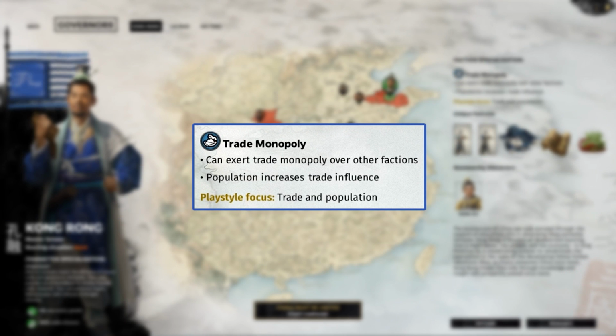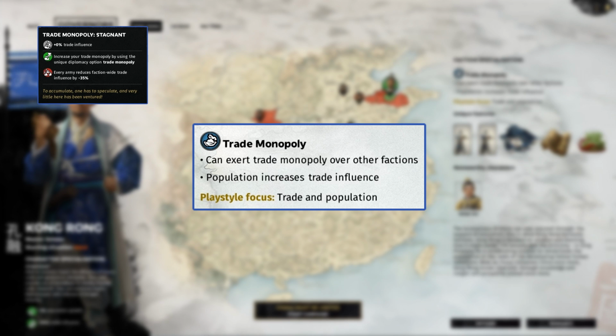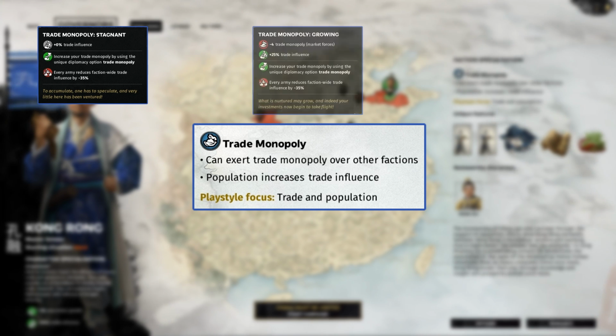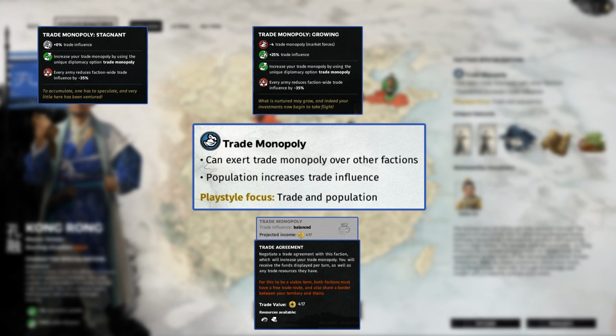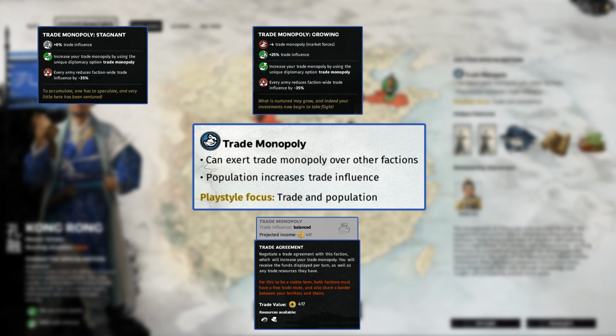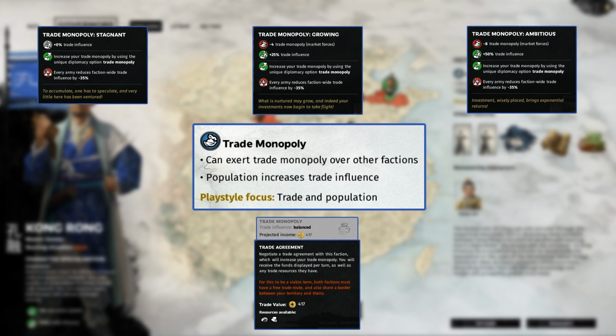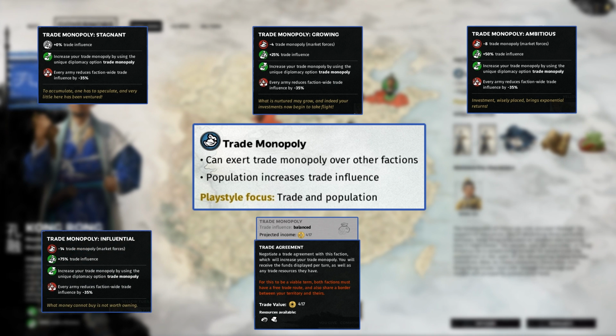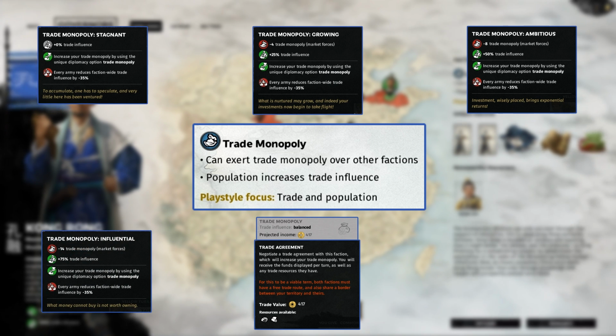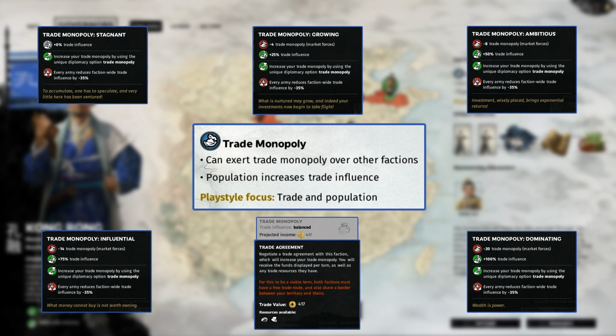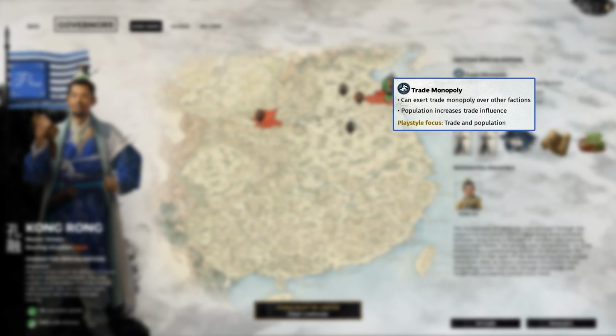Kong Rong's unique resource is trade monopoly, which increases his trade influence even further. To increase it, you will need trade monopolies, which are essentially the same as a regular trade agreement except they increase your trade monopoly resource. Your population also increases trade influence. The higher the population, the more trade influence. For every army you field, your trade influence gets reduced by a hefty 35% though, so you'll need to be careful not to recruit too many.